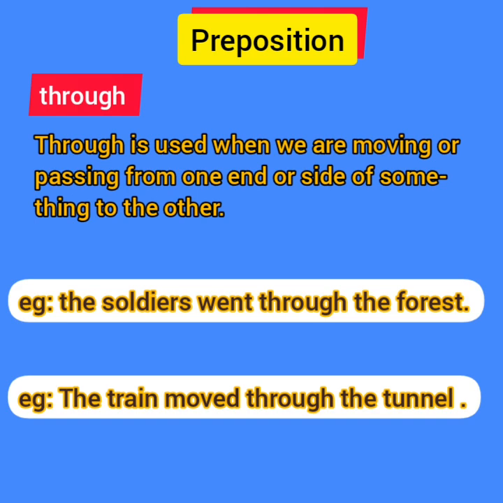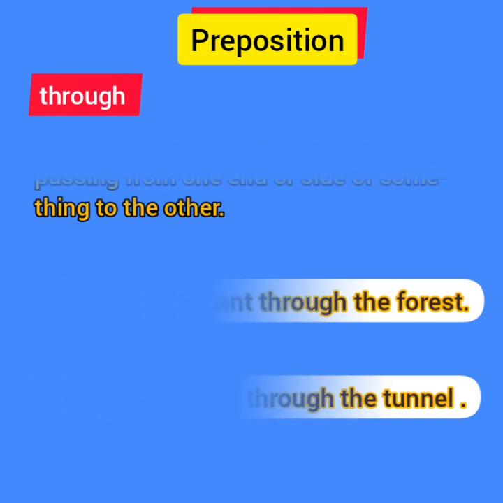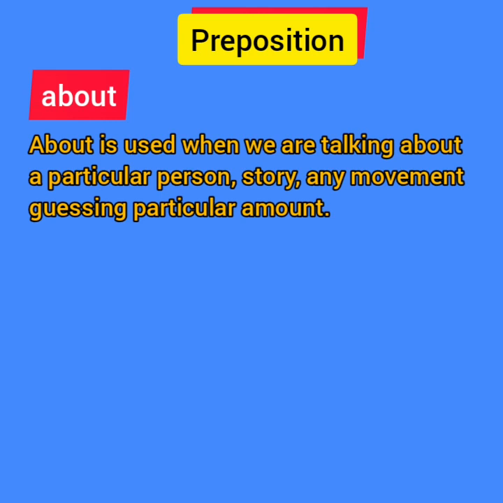Now the next preposition is about. The preposition about is used when we are talking about a particular subject, like any person, any story, any movement, or guessing about any particular amount. Now, what does this mean? Look at these examples to understand the preposition about.